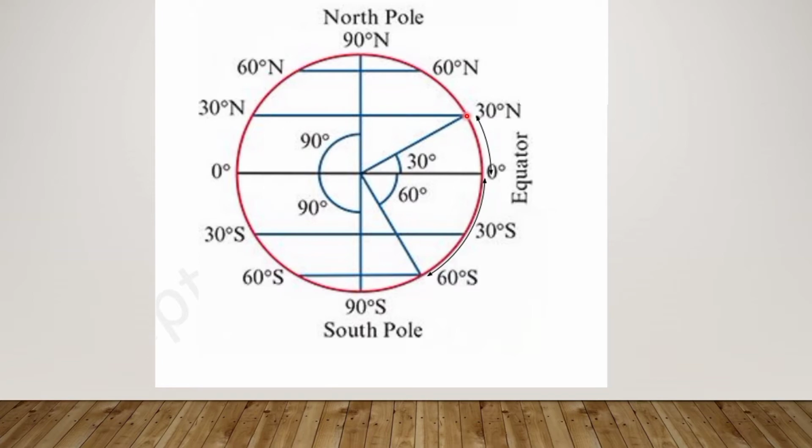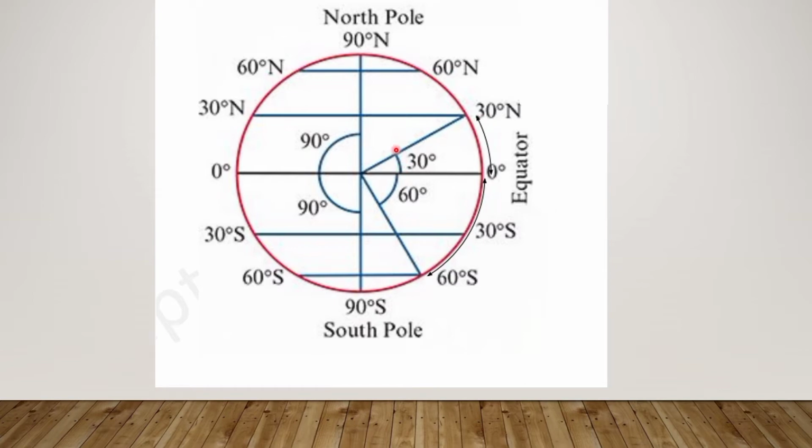If a ship is at point A, then we say its latitude is 30 degrees north, because it is above the equator and towards the north pole. If the ship is at any point on this line, it will be 30 degrees north. So this is the latitude, which is an angle.